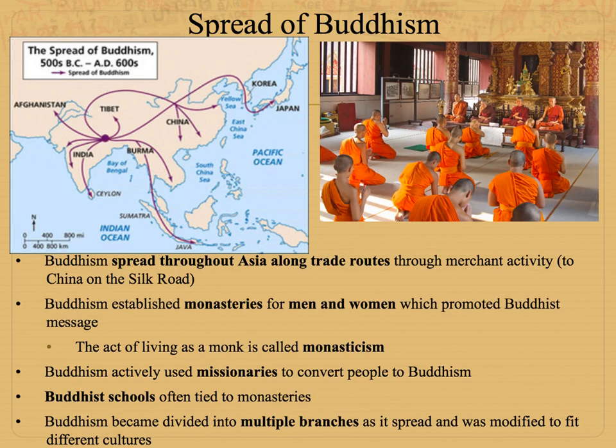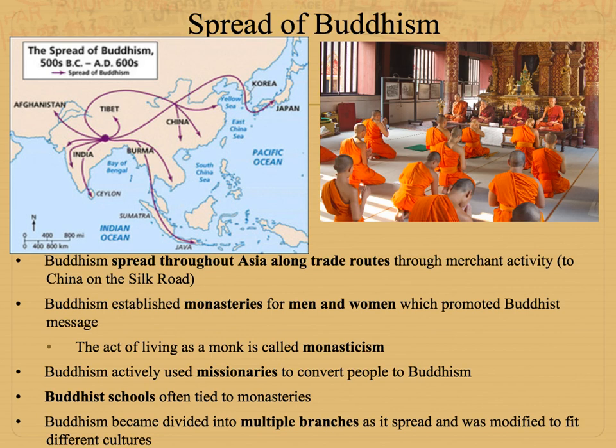So a monastery is a place where monks live. A monk, like the guys you see in the picture here, is someone who decides to live apart from society to devote themselves to their religion. So two religions that are known for having monks are Buddhism and Christianity. And the act of living as a monk and separating yourself to devote yourself to your religion is called monasticism.